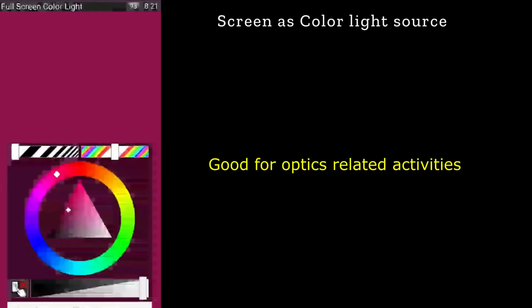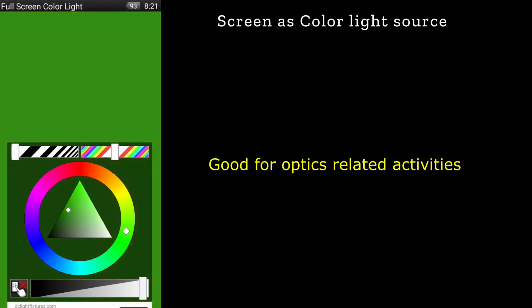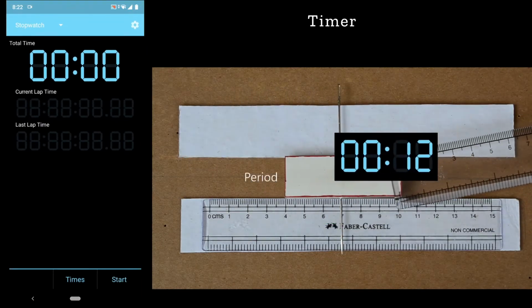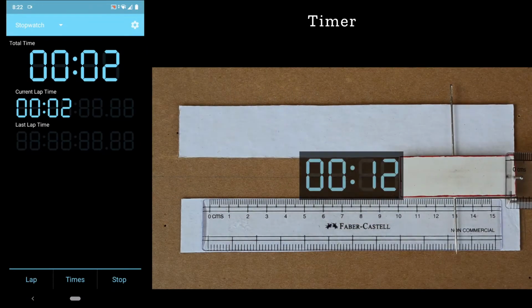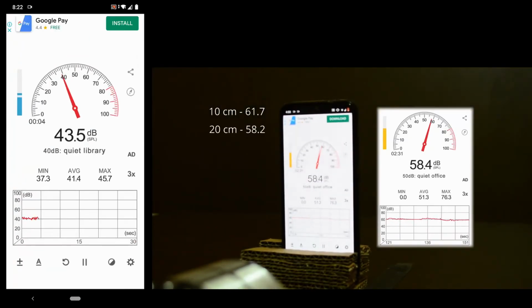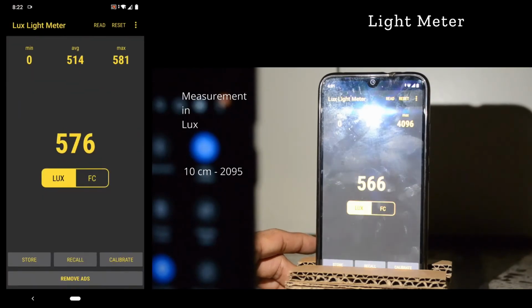Screen Light app enables you to generate screens of any color. This can be useful while studying behavior of light and colors. Timer of the phone is handy for measuring intervals for many activities. Sound meter as well as light meter are standalone apps which can be used to measure related quantities.